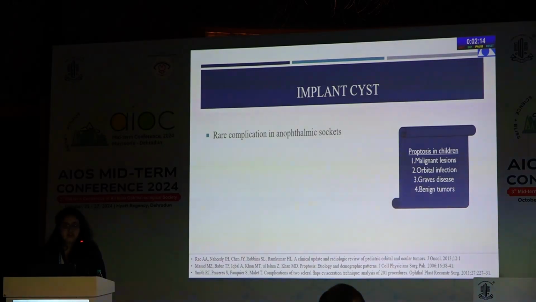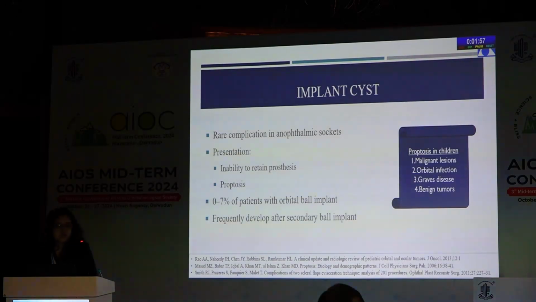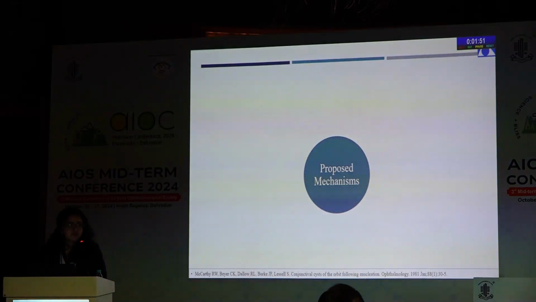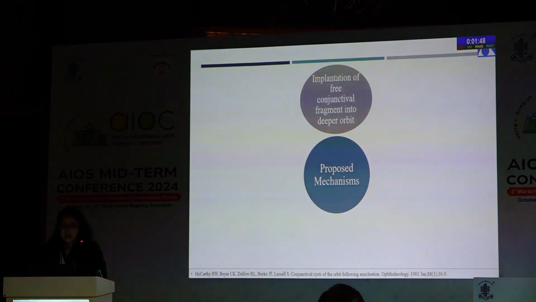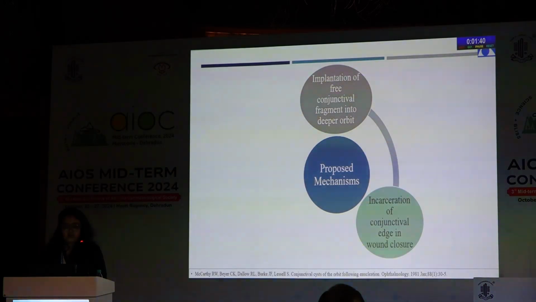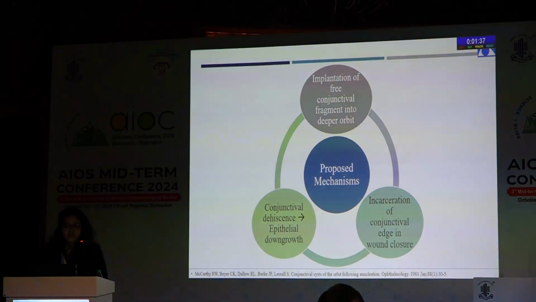Implant cyst is a very rare complication in anophthalmic sockets, and the most common presentation is inability to retain the prosthesis with proptosis. It has been seen in up to 7% of patients with orbital ball implants. It has also been seen that they frequently develop after a secondary ball implant. The proposed mechanisms for the development of implant cyst are implantation of a free conjunctival fragment into the deeper orbit, forming the lining of the cyst, or incarceration of the conjunctival edge in the wound closure, or a conjunctival dehiscence followed by epithelial downgrowth forming the cyst.